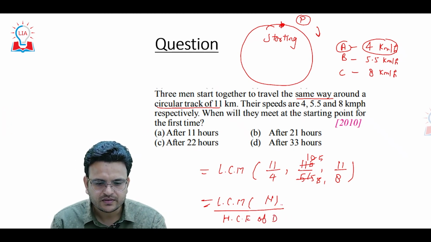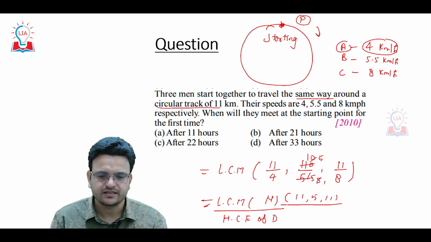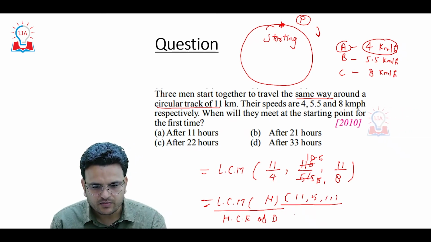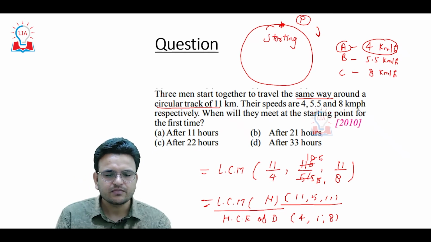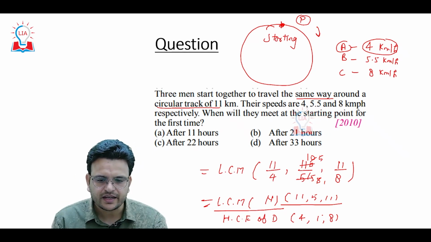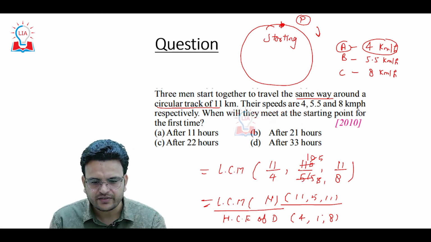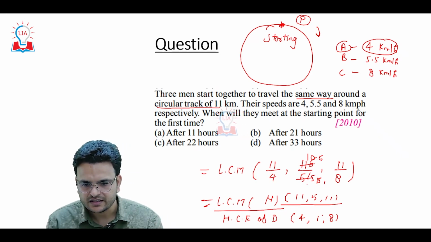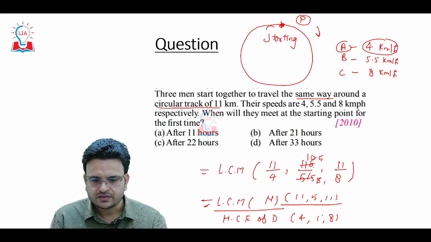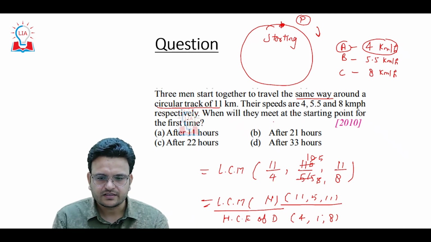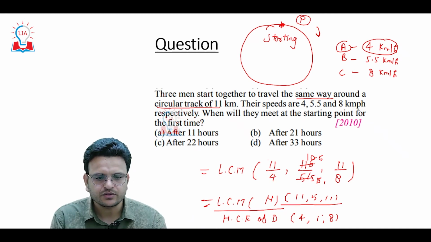LCM of numerators 11, 5, 11 and HCF of denominators 4, 1, 8. So LCM of numerator will be like 11, 5, 11. What can be the LCM? Okay, wait. Something is missing here. Just try to see the question again.